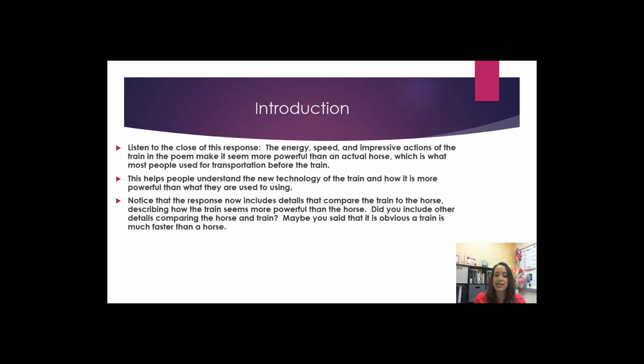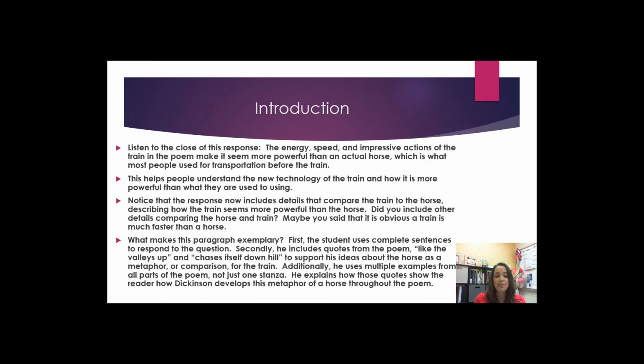Did you include other details comparing the horse and train? Maybe you said that it is obvious a train is much faster than a horse. What makes this paragraph exemplary? First, the student uses complete sentences to respond to the question.